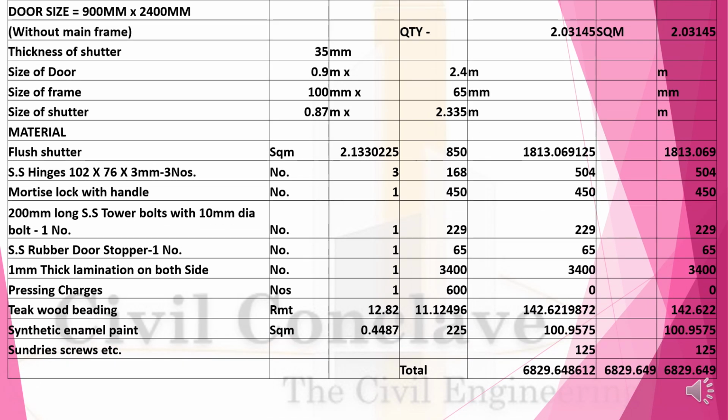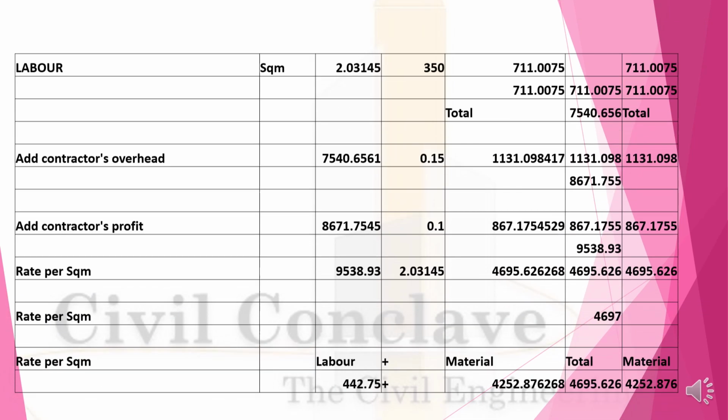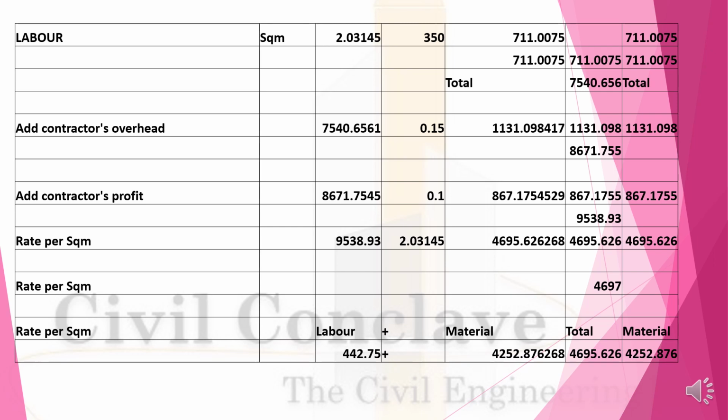900 by 2,400 mm. The same methodology, same calculations go on continuing. The rate per square meter will work out. Labor will be 442, material 4252, total cost will be 4695.626. Okay. In all these rates, the taxes are not included. Taxes are not at all included. You have to calculate the taxes accordingly.